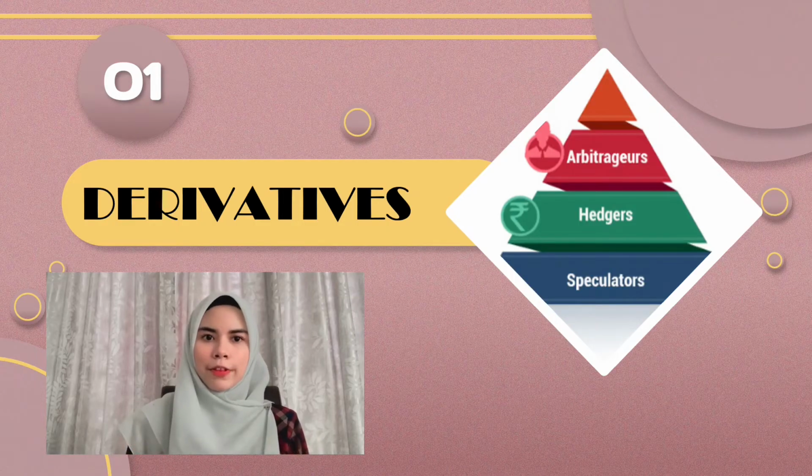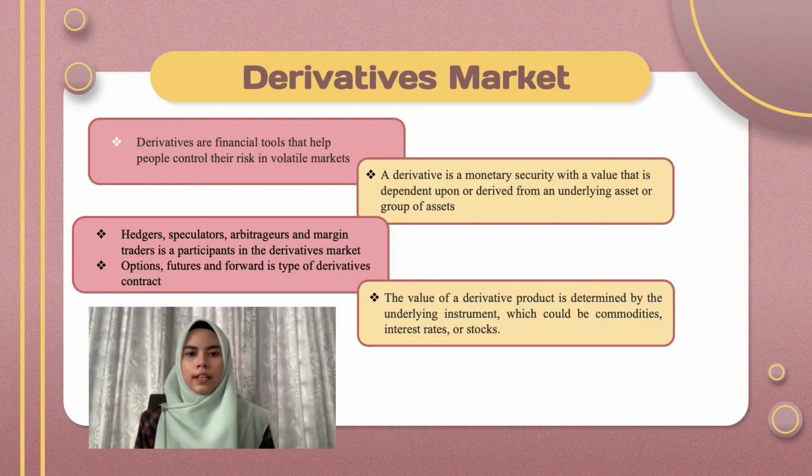So, what is a derivative? A derivative is a financial tool that helps people control their risk in a volatile market. A derivative is also a monetary security with a value that is dependent upon or derived from an underlying asset or group of assets. Other than that, hedgers, speculators, arbitragers, and margin traders are participants in the derivative market. Option, future, and forward are types of derivative contracts. The value of a derivative product is determined by the underlying instrument, which could be commodities, interest rate, or stock.